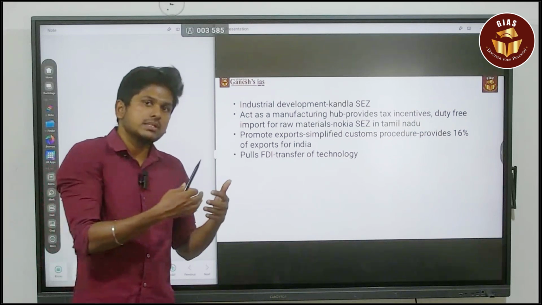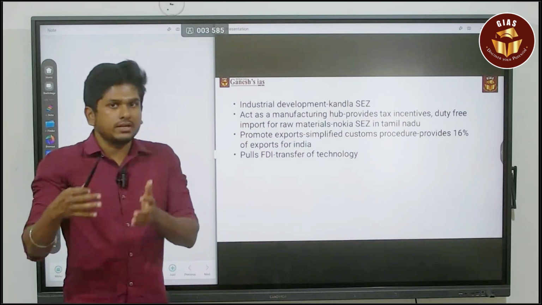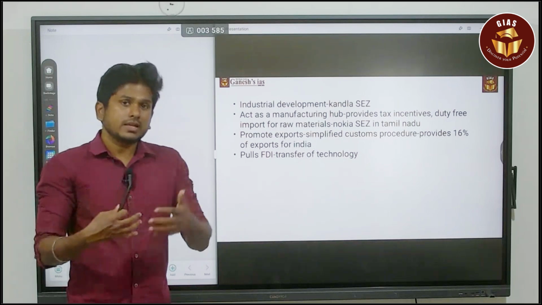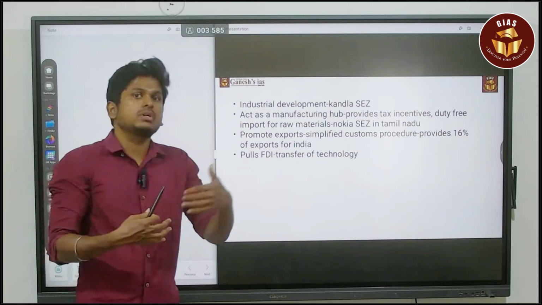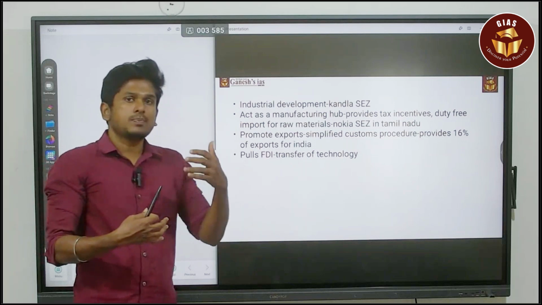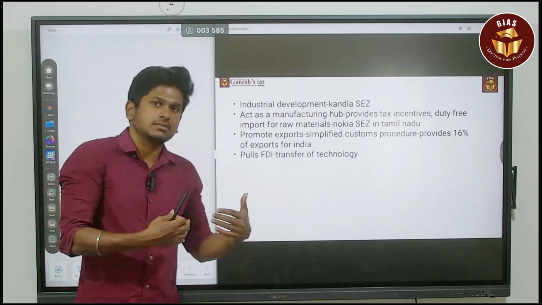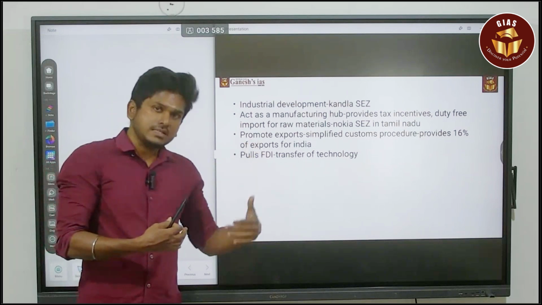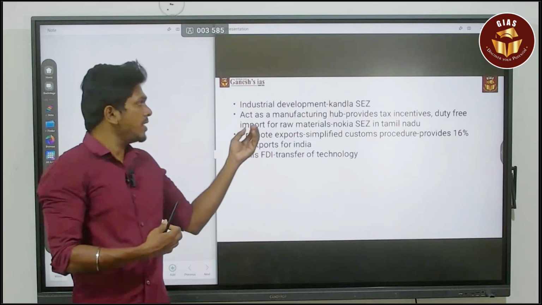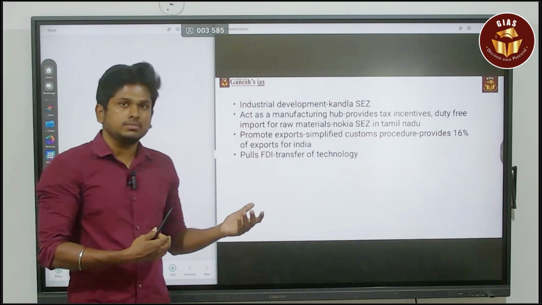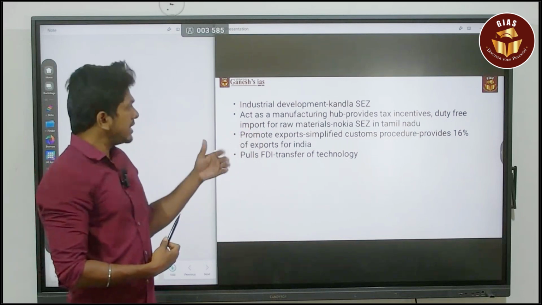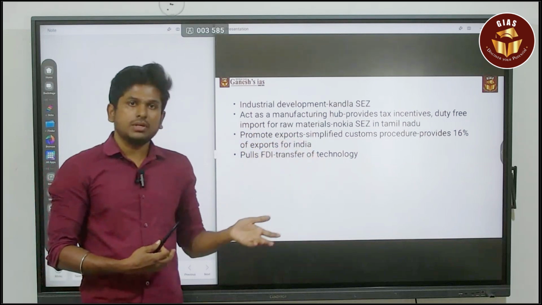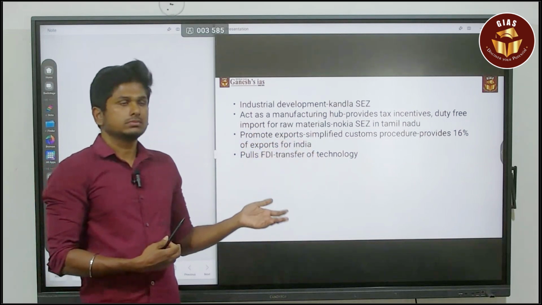Why we focus on the SEZ is that in a normal country we have different taxation rules. That taxation may affect the growth of the industry, or the profit making of the industrialist. So for that we created a zone called SEZ. By that, we can make that region a manufacturing hub. The best example is Nokia's SEZ in Tamil Nadu.